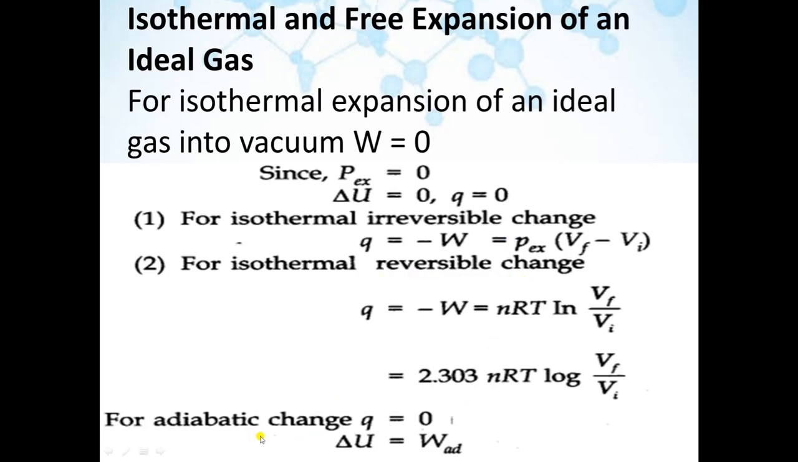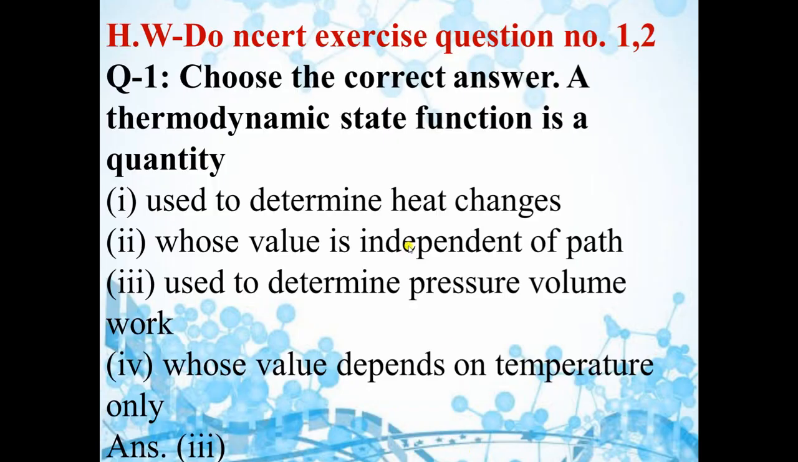For adiabatic change, when there is no transfer of heat, the value of Q is equal to 0. Now you know the first law of thermodynamics: delta U is equal to Q plus W. If Q is equal to 0, that means delta U will be equal to adiabatic work done. So that's all for today, students.